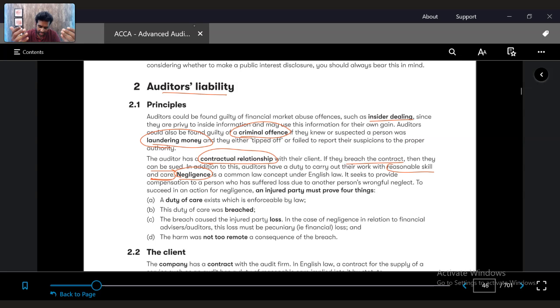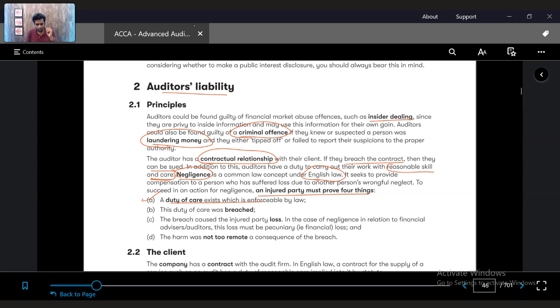So there could be cases where the shareholders might come up and say, because of you auditors, I'm facing huge loss now, so I am going to bring a case against you. I'm going to sue you for negligence. But for negligence to be proven as per English law, four things should exist. If a client or a shareholder has to sue the auditor under the negligence act, then four things have to be there.